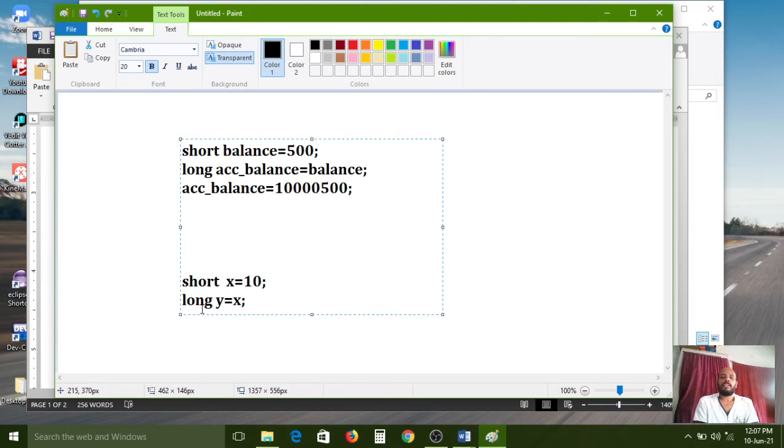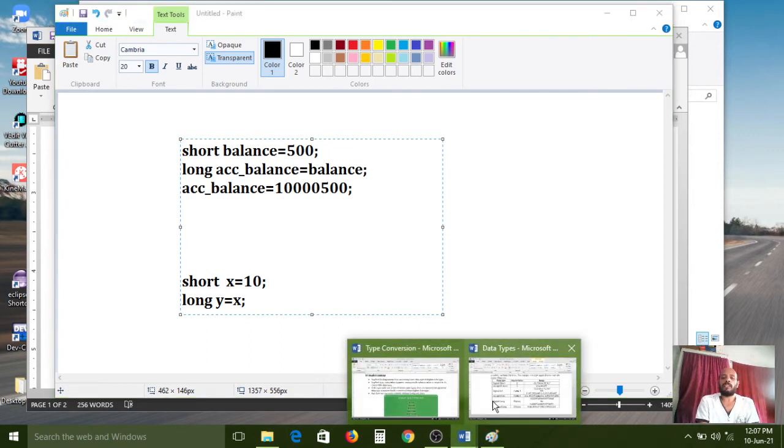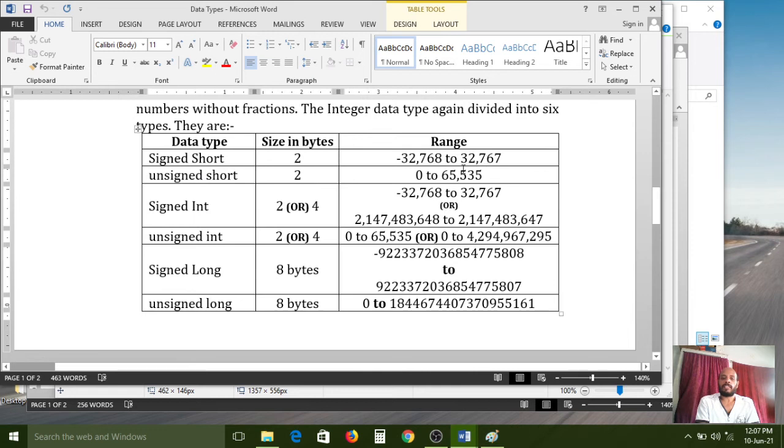Understood? But long data type values cannot be supported by the short data type, because short data type range is 32,767, and long data type has this much amount. If I want to store this big size number in a short data type, it cannot support, because the range is only this much.